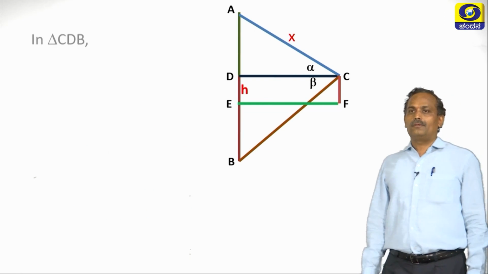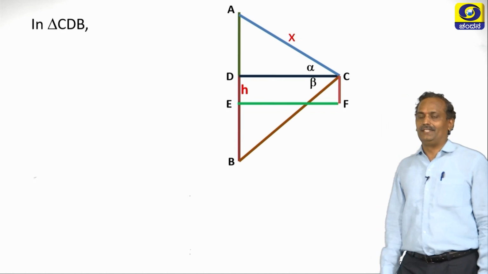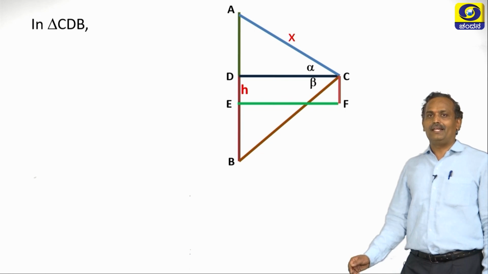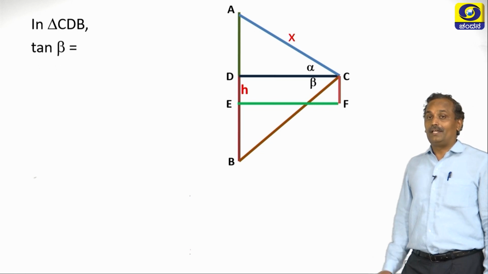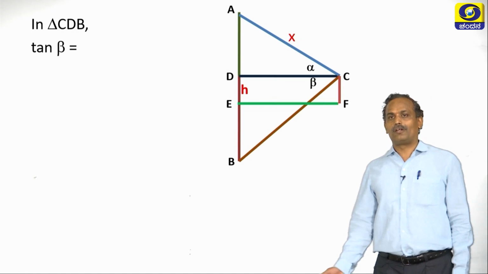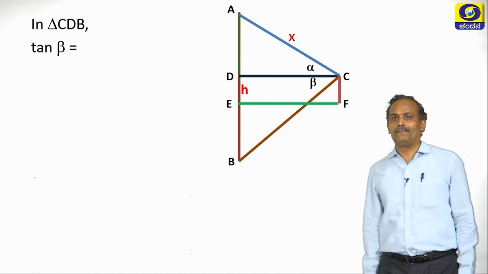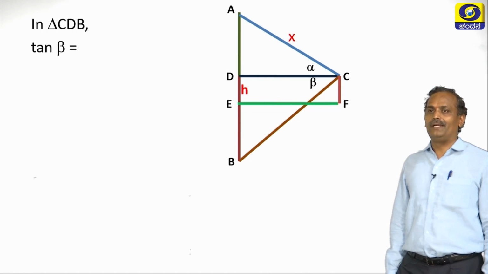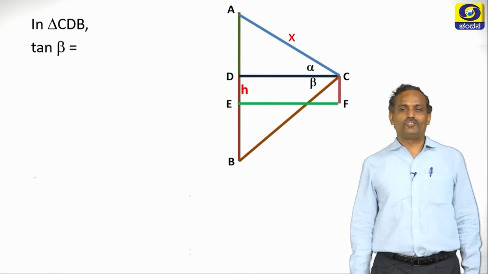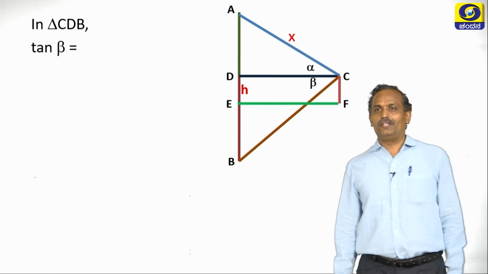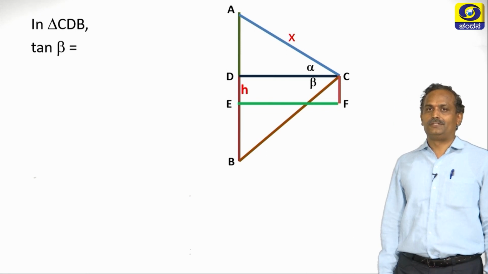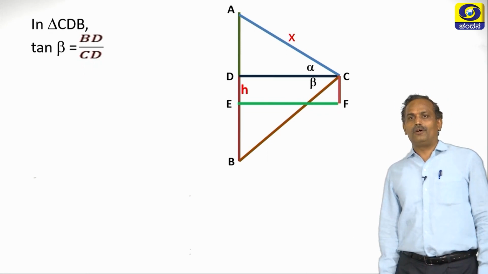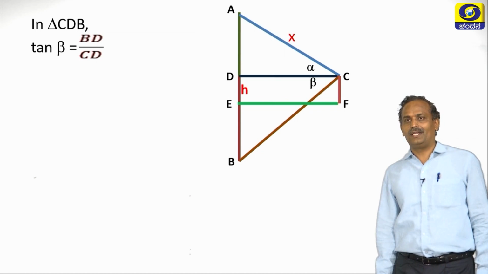Now we have already considered triangle ADC, so let us consider triangle CDB, the triangle below. So let us find tan beta. Recall what is tan beta? Tan beta is nothing but opposite by adjacent. So what is opposite with respect to beta? Opposite side with respect to angle beta is BD.